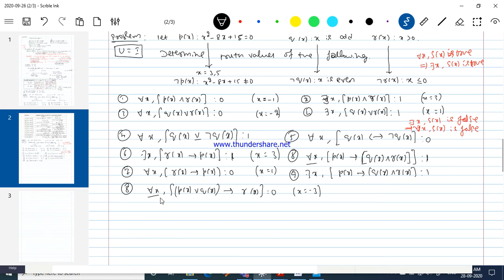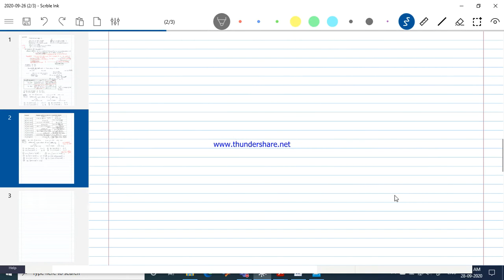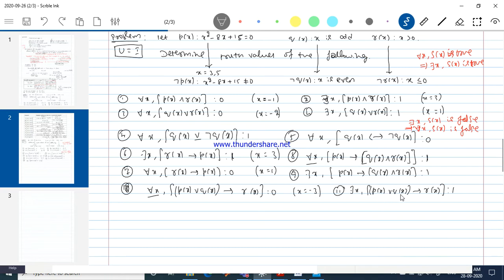Very good answer. Okay, if I consider the existential quantifier for the same example, there exists x, p of x disjunction q of x implies r of x. What about this? True. Give an example to say it is a true statement. Very good. Take x equal to 3, 5 or any positive odd number. For every positive odd number, it's a true statement.